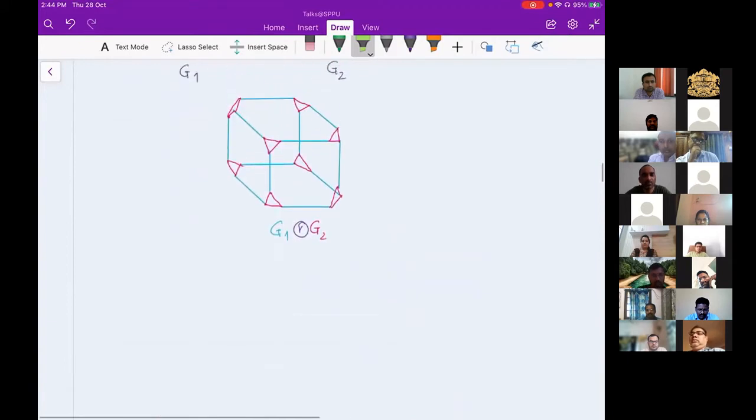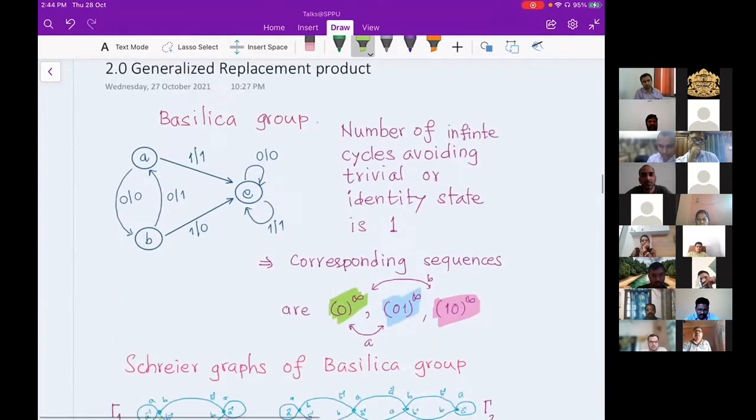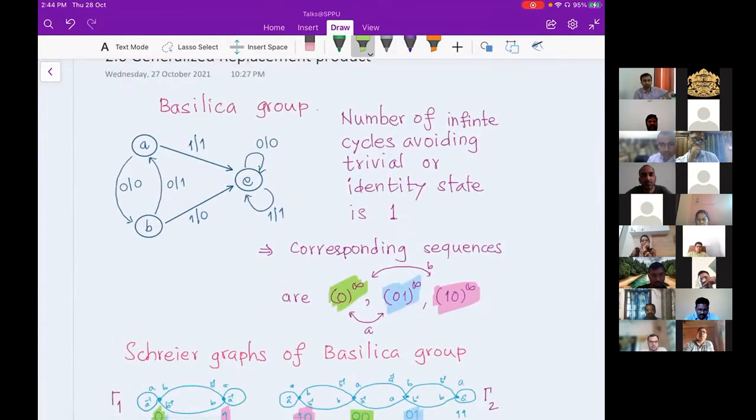Now this idea, what we did in my PhD is we took this idea and applied it to Schreier graphs. In the first instance, we applied it to Schreier graphs of the Basilica group, where the automaton is a 3-state automaton, where 2 states are the generators of the Basilica group. They are non-trivial states, and one is the trivial state, or in terms of group theory, the identity state.